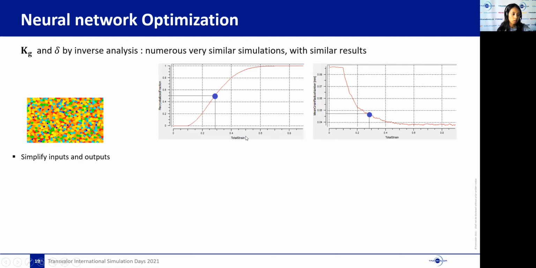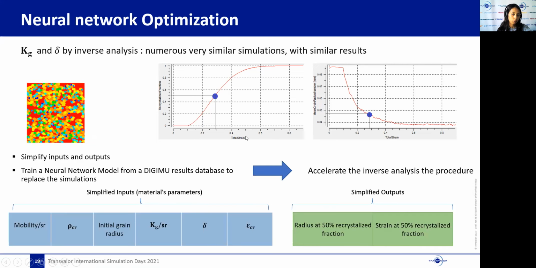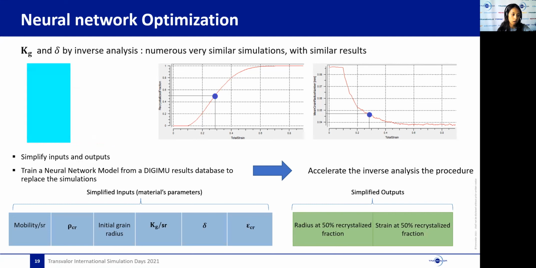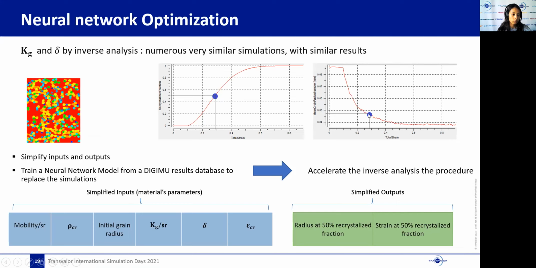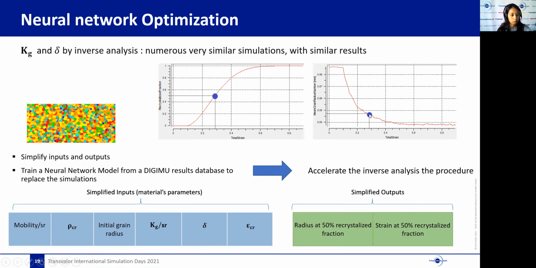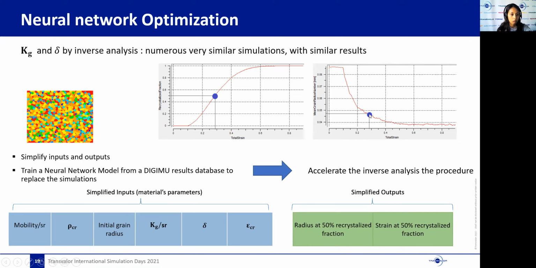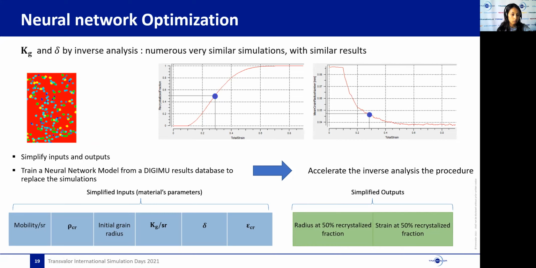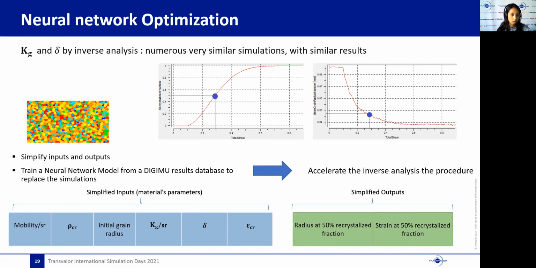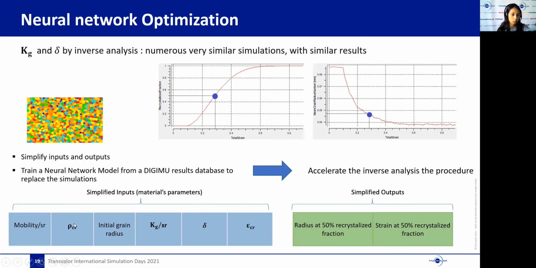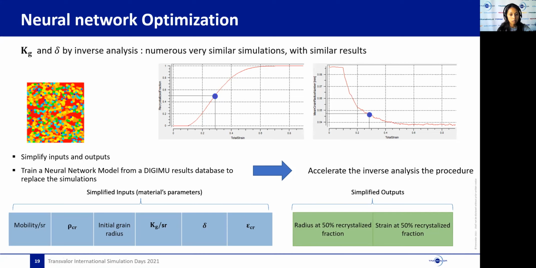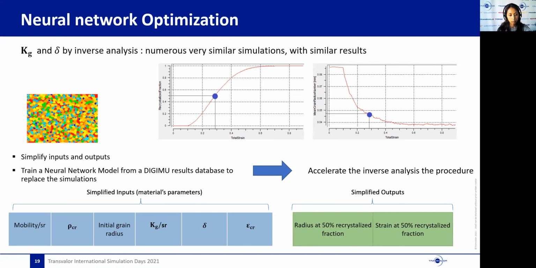We have tried to run two neural network models to predict the strain at 50% of recrystallized fraction and also the radius of grain at 50% of recrystallized fraction. The first step was creating a database from DiGiMU simulations, and we used 2, 3, to 5 values per parameter, which leads to 1,000 simulations that take about 1 hour on one curve for each one in DiGiMU.